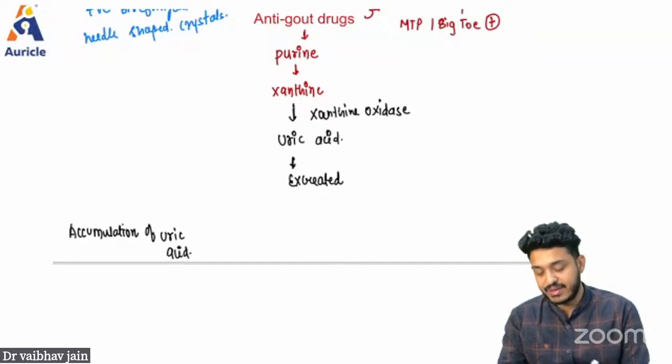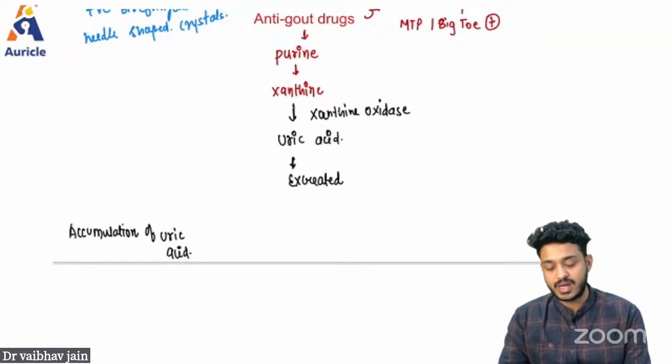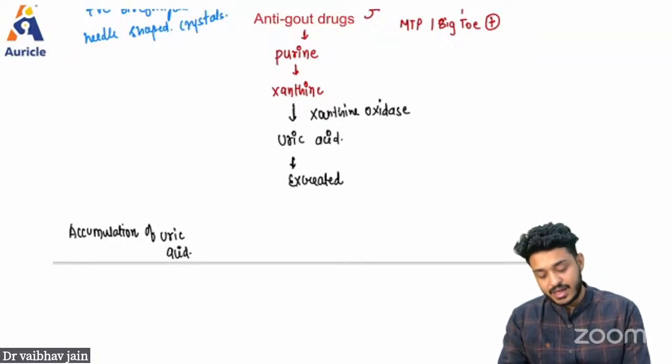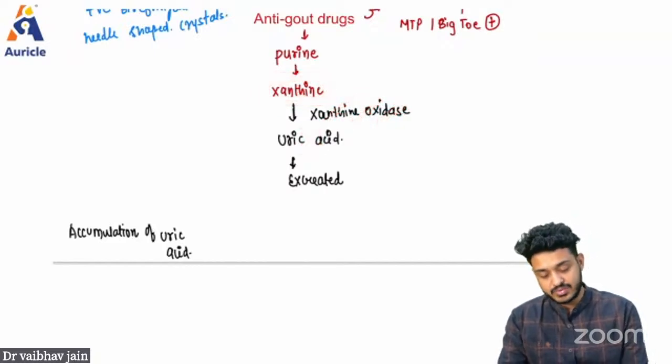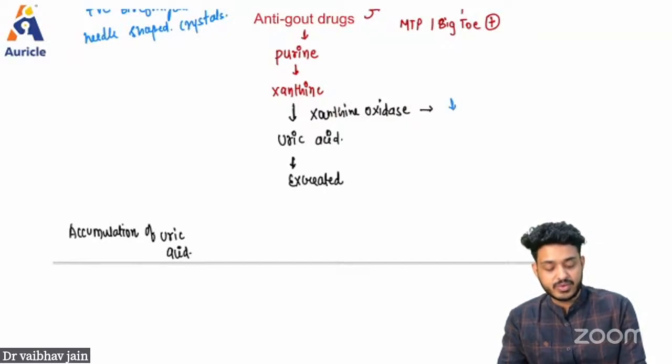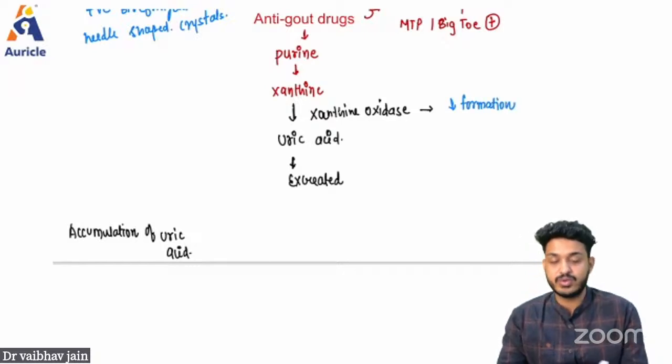So if we are having accumulation of uric acid, we know the pathway, so we know how to stop it. I can do one thing: I can block this xanthine oxidase. So what is going to happen? You will be having xanthine formation, but there will be no uric acid. So the first thing I can do is decrease the formation of uric acid.